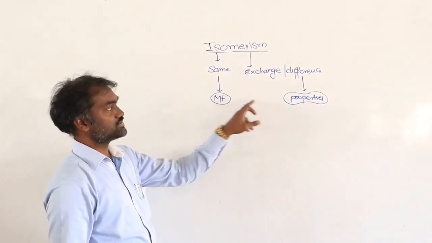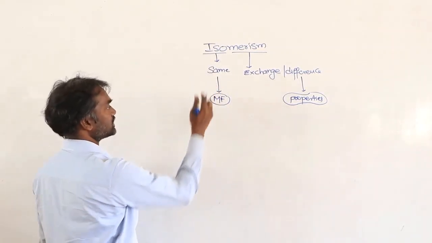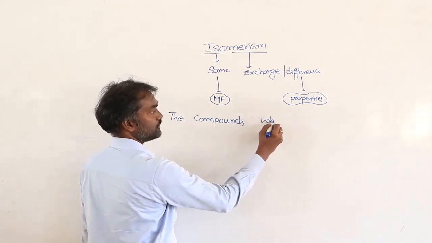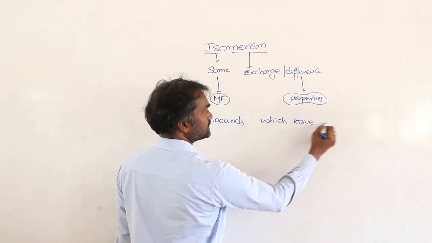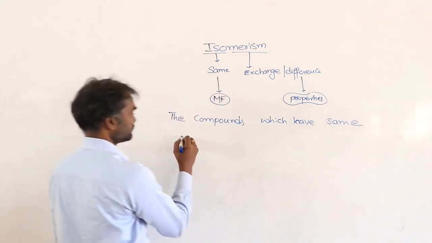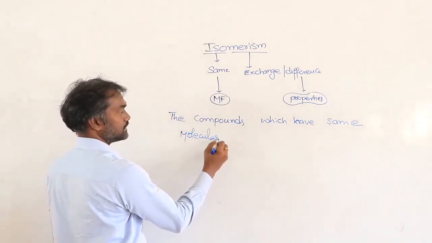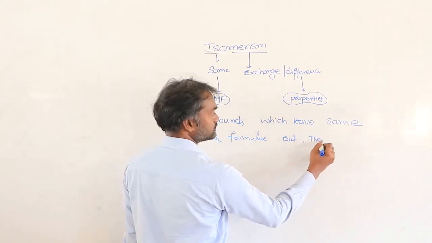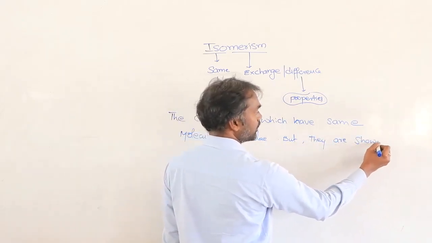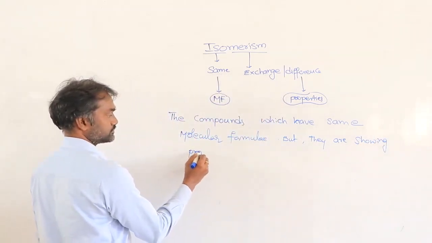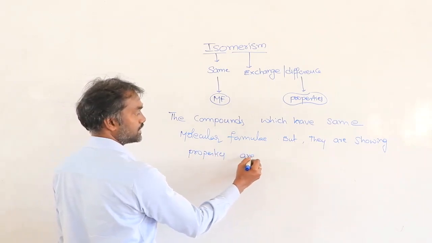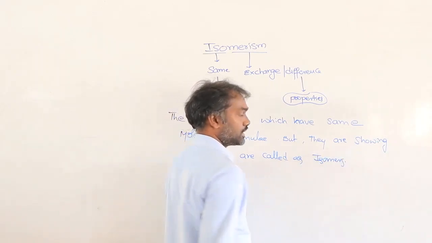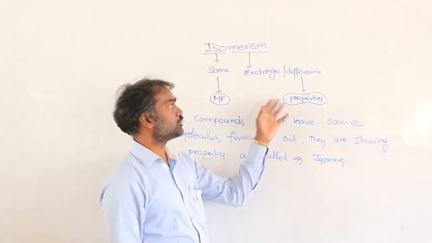See, the compounds which have the same molecular formula but show different properties are called isomers. That phenomenon is called isomerism.